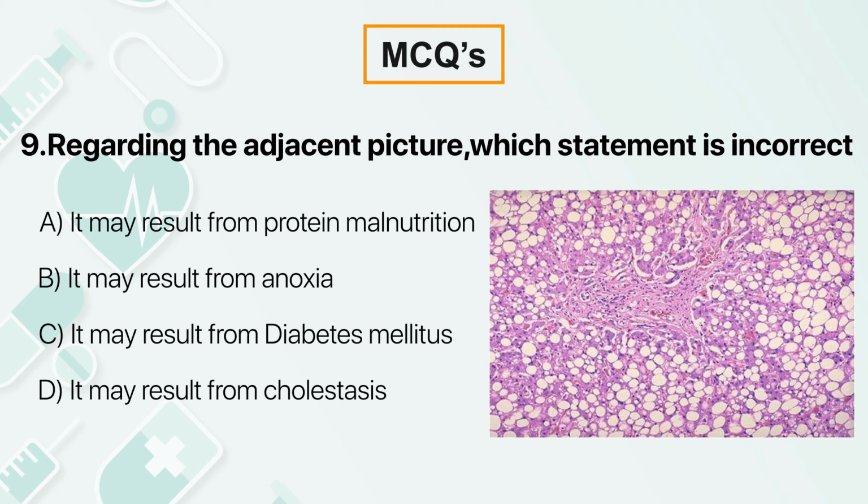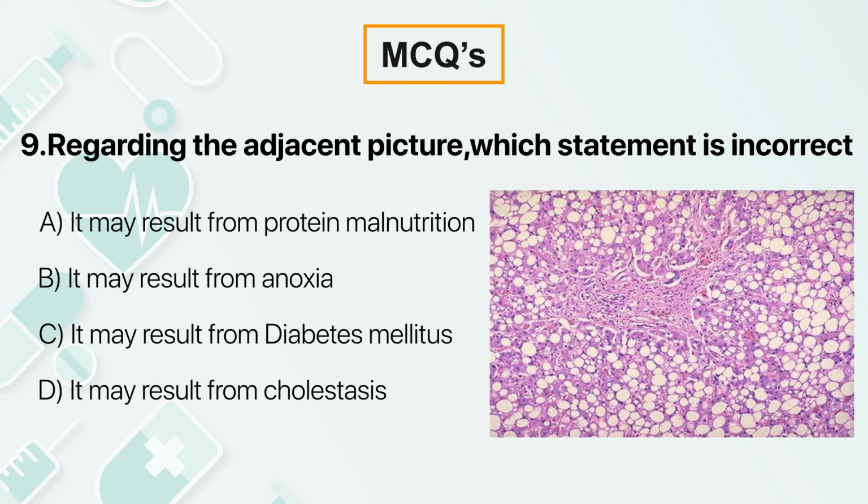Yes, it can result from diabetes mellitus, because what is diabetes mellitus? There is reduced insulin. What is the role of insulin in lipid metabolism? It inhibits lipolysis. What will happen if there is reduced insulin? There will be increased lipolysis. What do you understand by increased lipolysis? More and more fatty acids are entering, and the liver may convert all of them into triglyceride, but there may not be sufficient apoprotein to form the lipoprotein. Thus, increased formation of triglycerides can bring in fatty change.